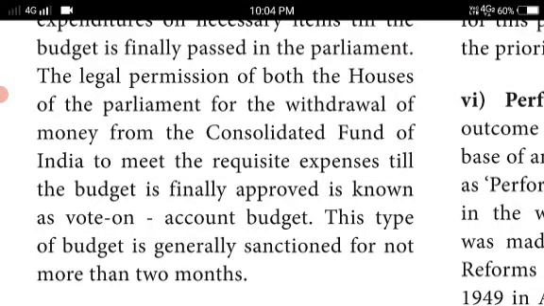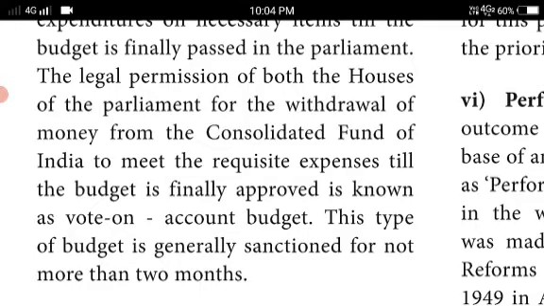Till the year, for the forthcoming unforeseen expenditure, they make the budget, isn't it? So that for that time period they can make all the expenditure, they want to get permission from the parliament for the withdrawal of money from the consolidated fund of India to meet the requisite, that is necessary, expenses till the budget is finally approved.